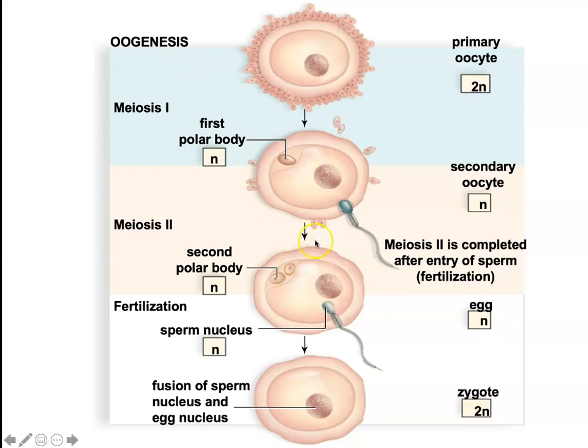It's going to designate all of the cytoplasm and organelles to go to the secondary oocyte. The first polar body is essentially just a nucleus. There's very little remaining material left with it. This secondary oocyte is then going to undergo meiosis 2. During meiosis 2, it's going to be arrested at metaphase, and it's just going to kind of sit there and wait for fertilization